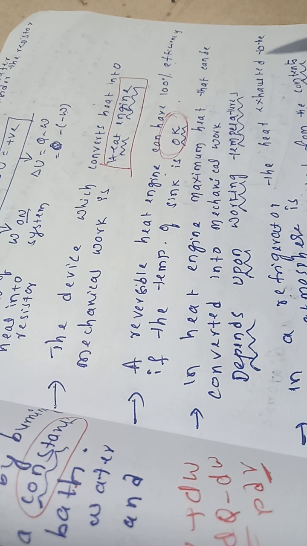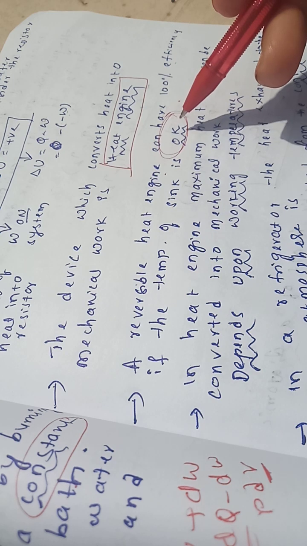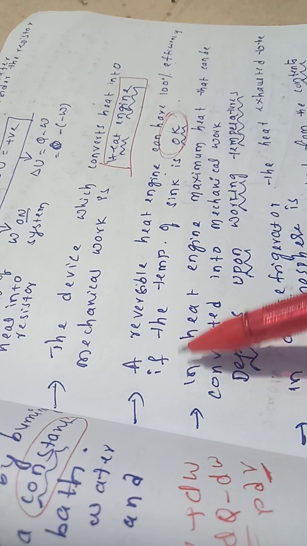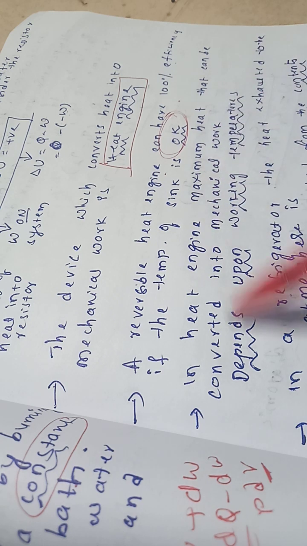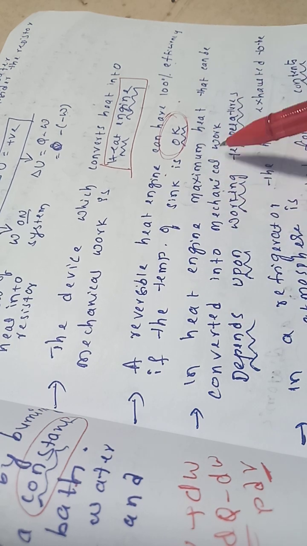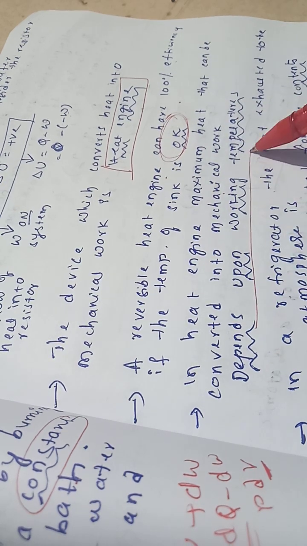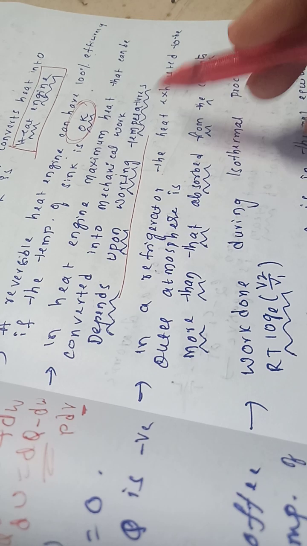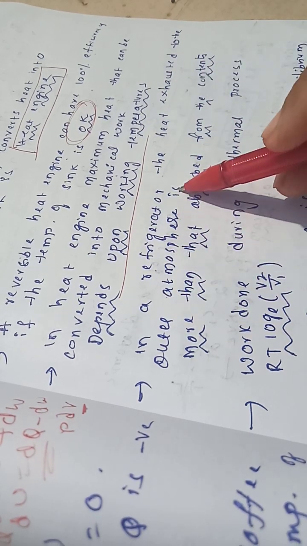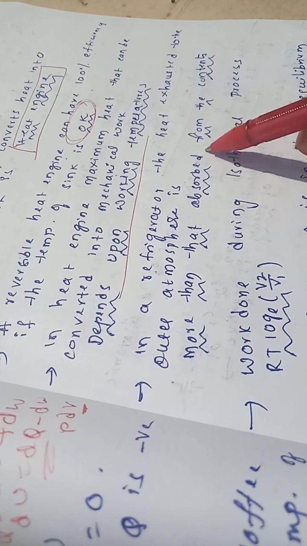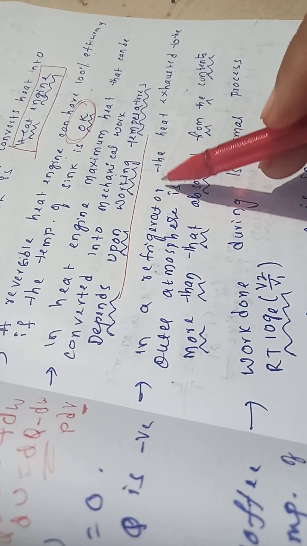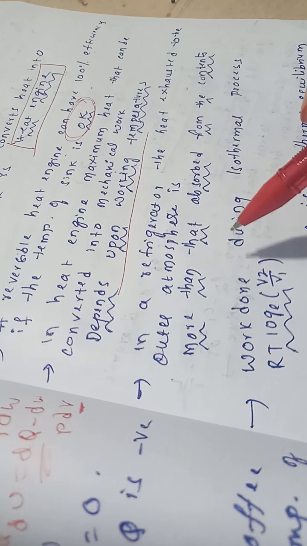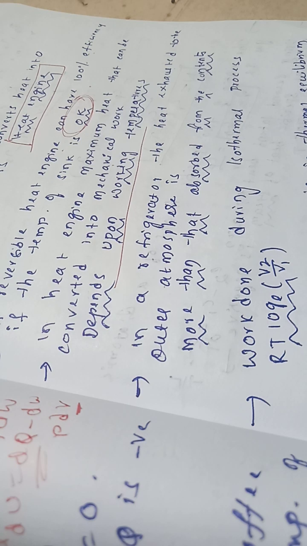Actually, a heat engine works between source and sink. If the sink is not there, it can have 100% efficiency. Now, in a heat engine, the maximum heat that can be converted into mechanical work depends totally upon the working temperatures. In a refrigerator, the heat exhausted to the outer atmosphere will be more than the heat absorbed from the contents.